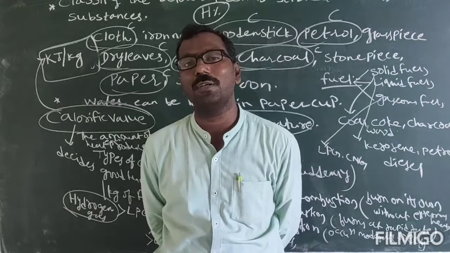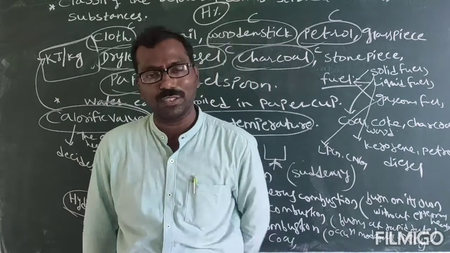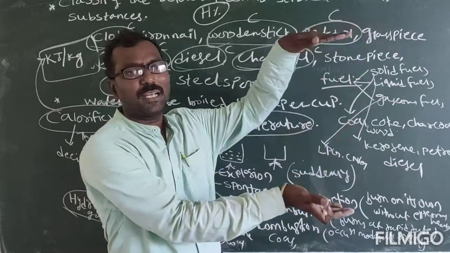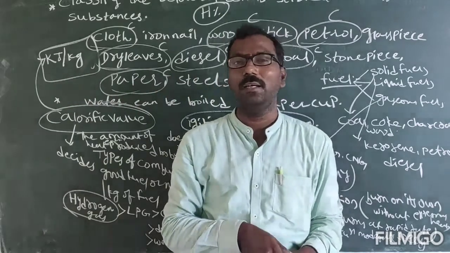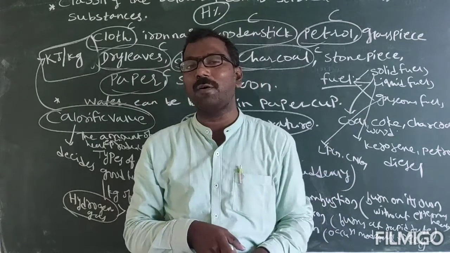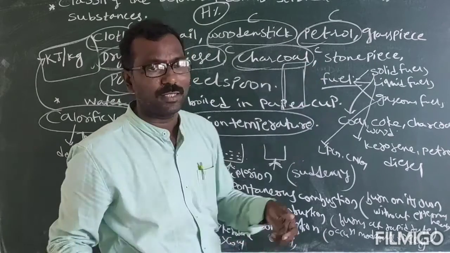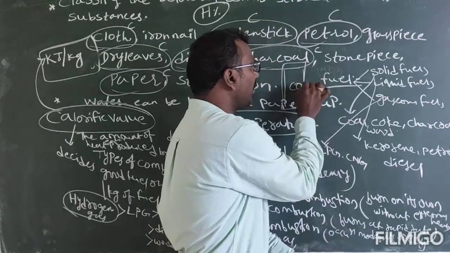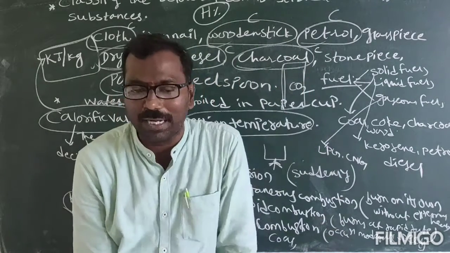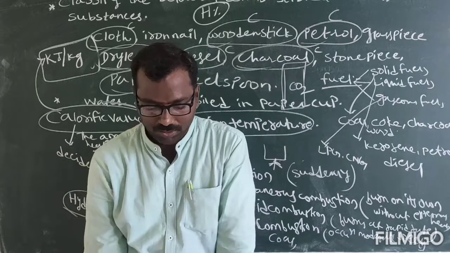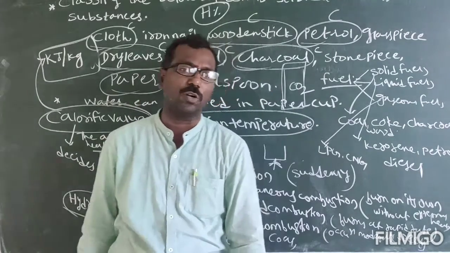You can see a red color cylinder in cinema theaters, schools, buses and shopping malls, with CO2 written on it. Carbon dioxide comes out when you press it. In tomorrow's video, we will have detailed notes of all these.